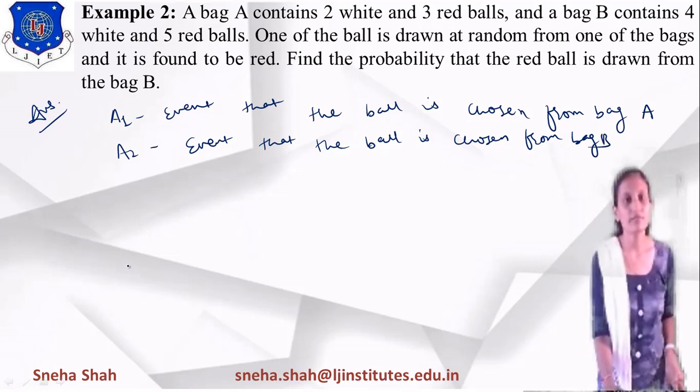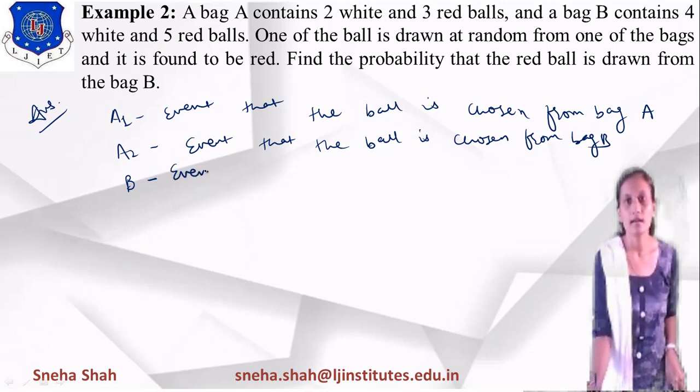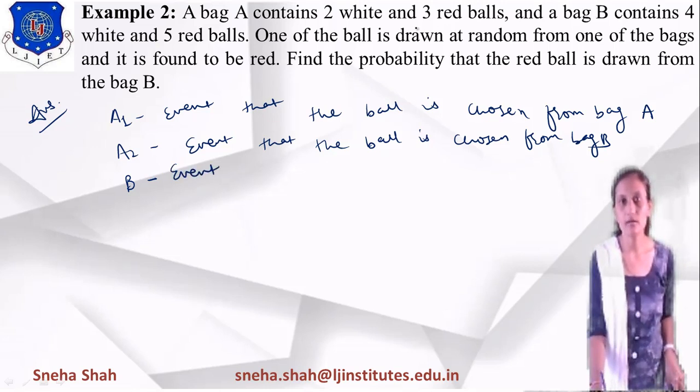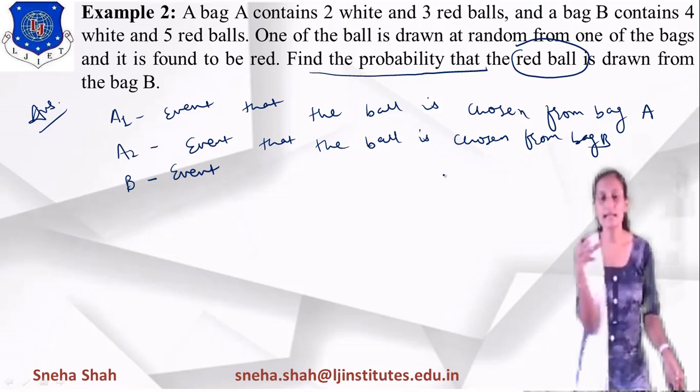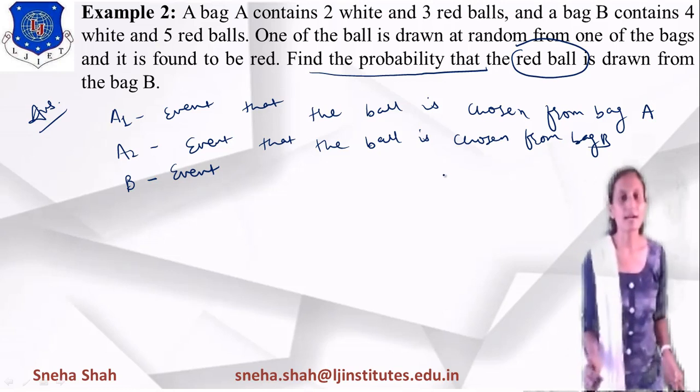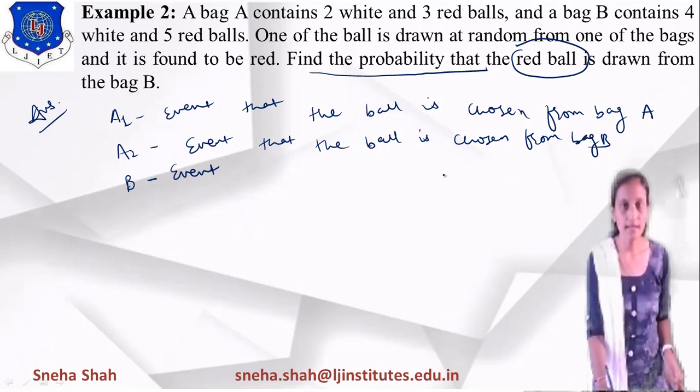Same way, we define the event B: we have to find the probability that it is a red ball, right? So we will define another event as the selection of a red ball. So what is event B? Event B means it is an event that the ball is red.